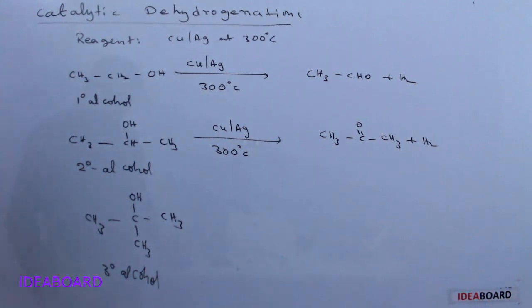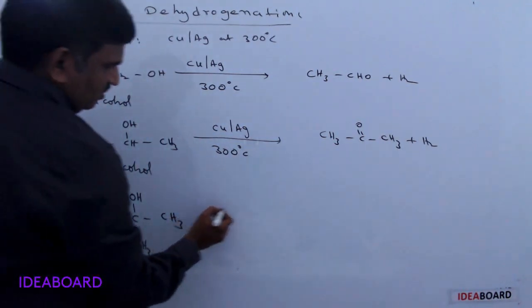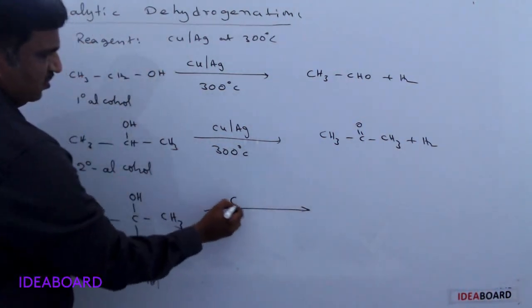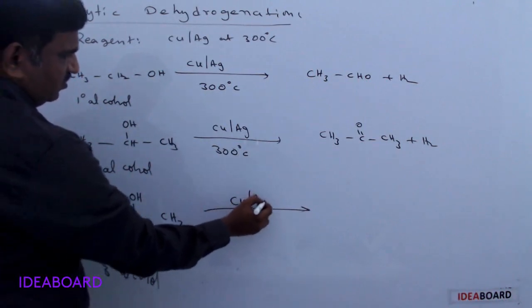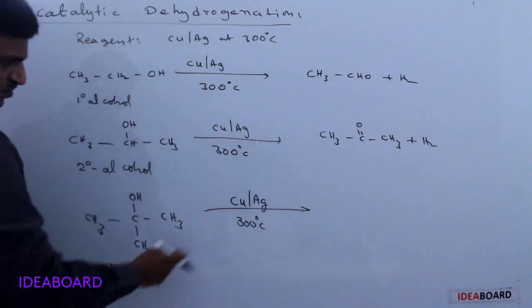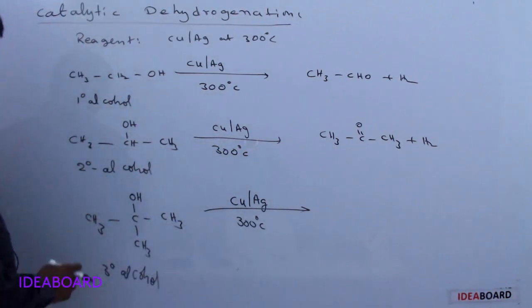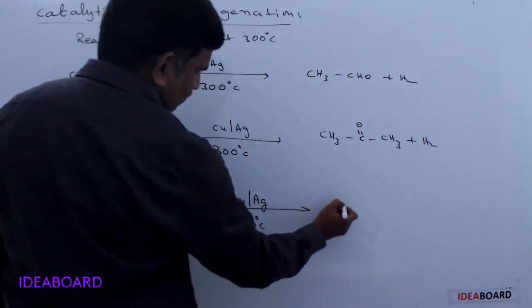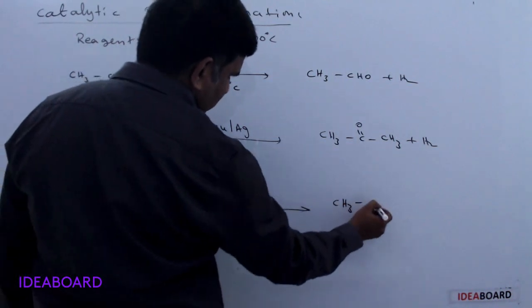And if a tertiary alcohol is taken, in the presence of either copper or silver at 300 degrees Celsius, it undergoes dehydration.